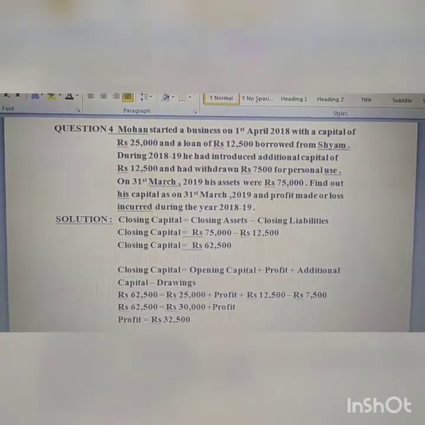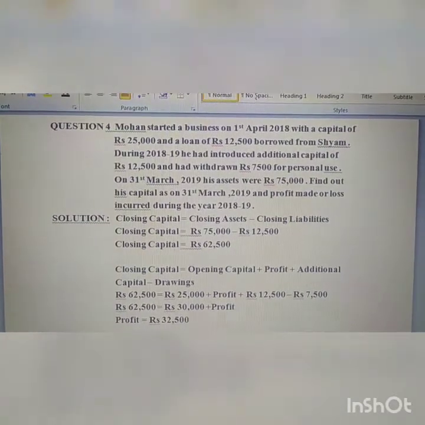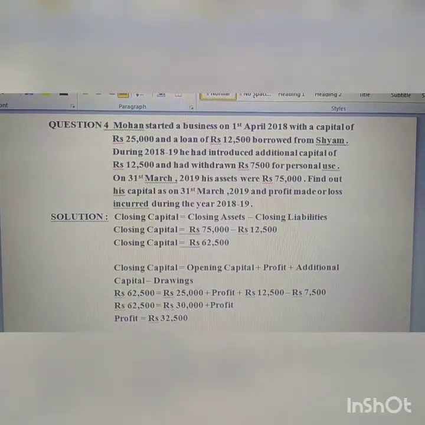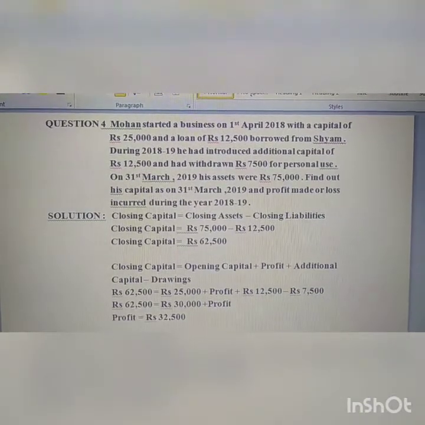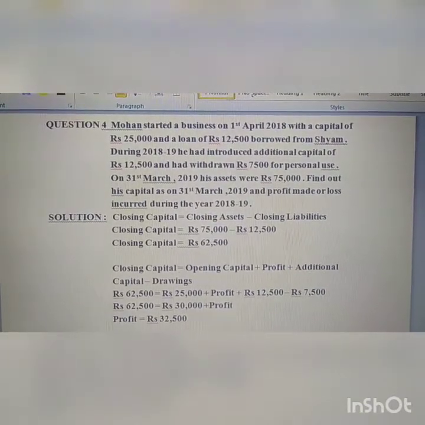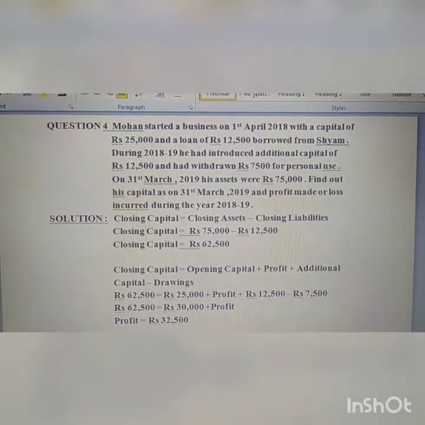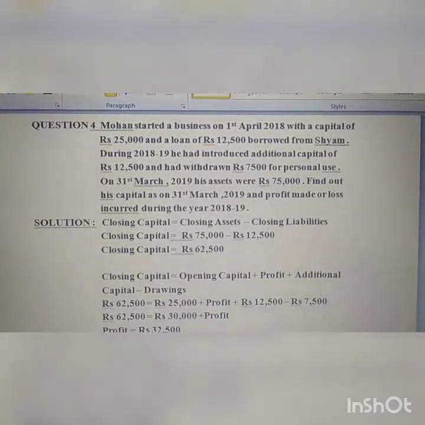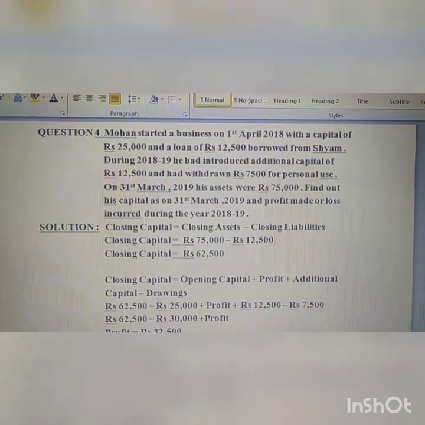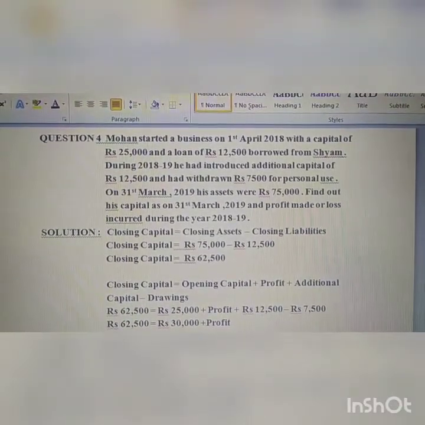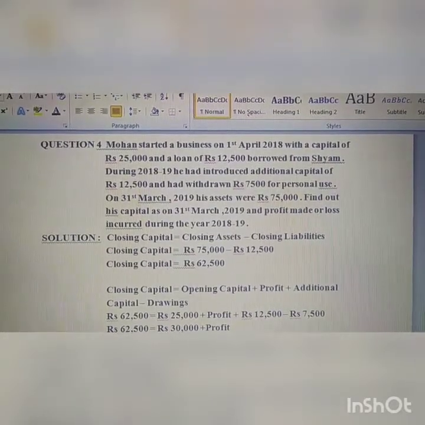Next question. Mohan started a business on 1st April 2018 with a capital of rupees 25,000 and a loan of rupees 12,500 borrowed from Shyam. So what is it, students? 25,000 is opening capital. See the date, 1st April. He started business with capital, so it will be opening capital. Loan will come under liabilities. Okay. So opening capital is 25,000 and liabilities, that is loan, rupees 12,500.